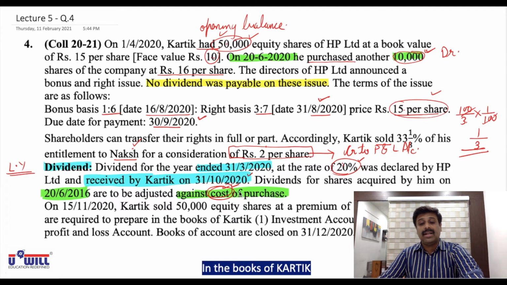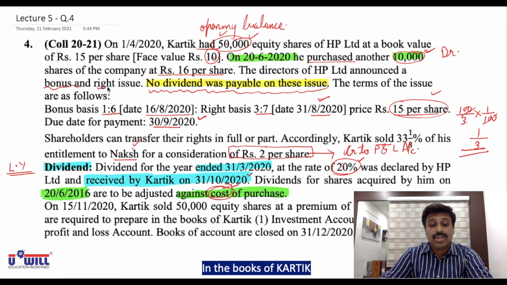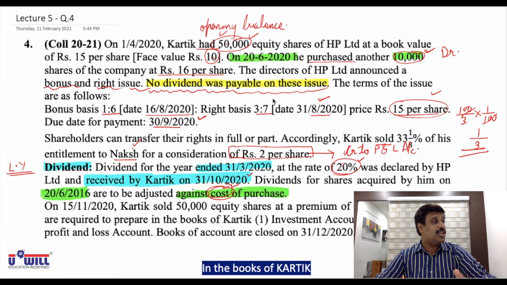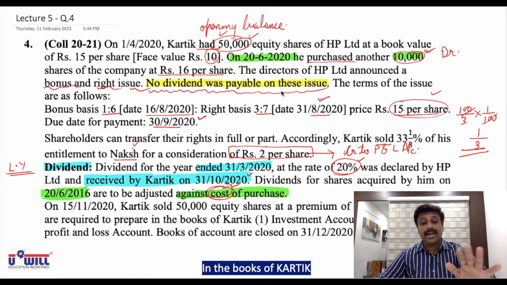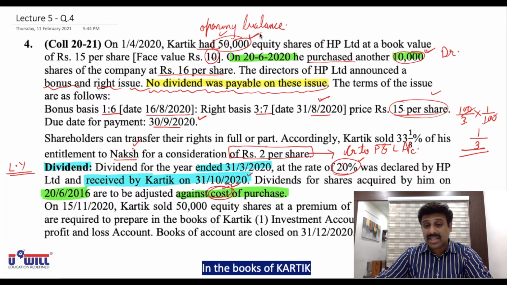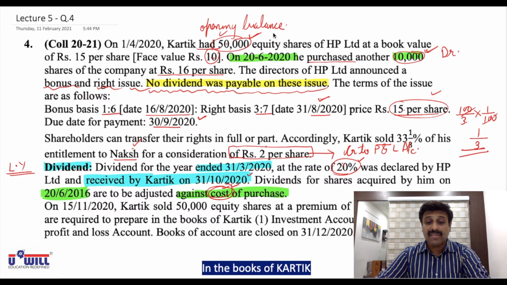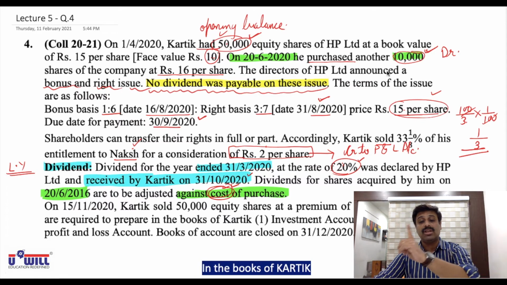Cost or capital column. And see here I made you already underline, no dividend was payable on bonus and right issue. Obviously because bonus and right shares are issued in current year itself, so they are not entitled to get dividend on last year. Means dividend will be calculated only on this 50,000 and 10,000 shares. Out of that also 50,000 shares you'll write credit side in dividend column, 10,000 shares you'll write credit side in cost or capital column.